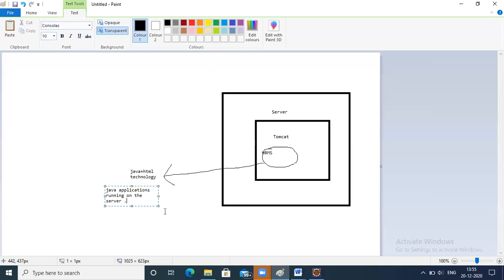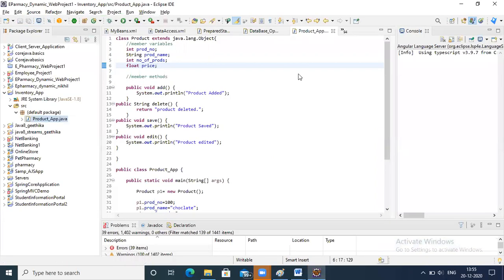Just a last query. Give me an example about Java beans. How can Java beans be used in the inventory application? Let's say there's a product app, so we are creating a product here. Now let me say I want to maintain data about a bean. A bean is nothing but, different types of beans will be there.